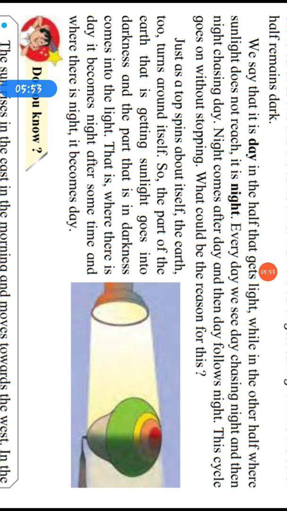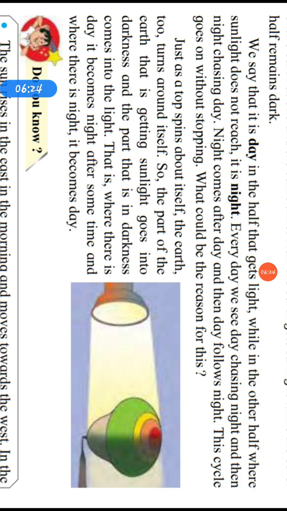So, the earth gets light from the sun. The earth shape is like a very large ball. While going around the sun, the earth turns around itself. The spinning of the earth around itself is called the rotation of the earth. The light of the sun does not reach the entire earth at one and the same time. Half of the earth gets sunlight while the other half remains dark.